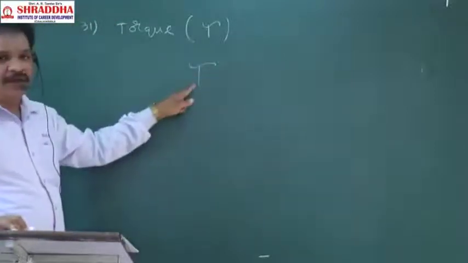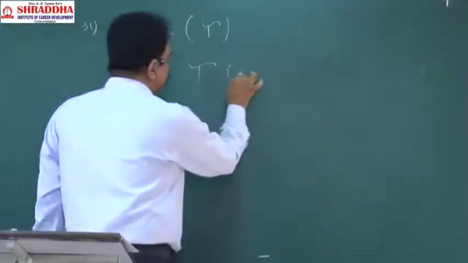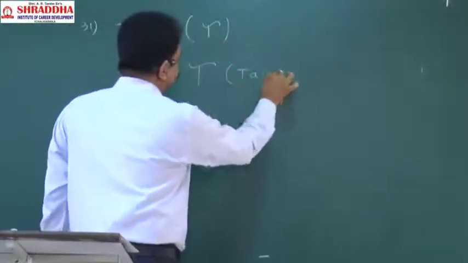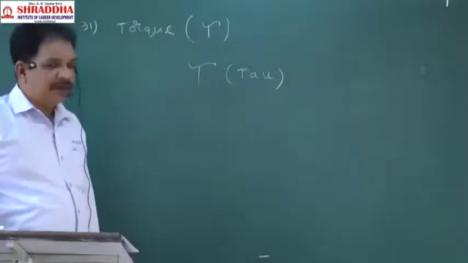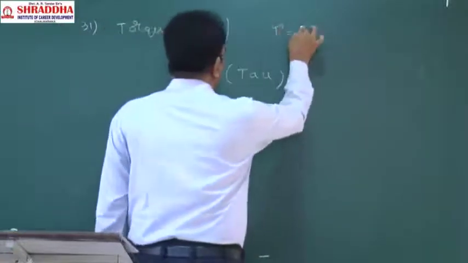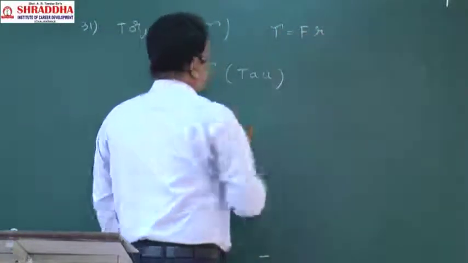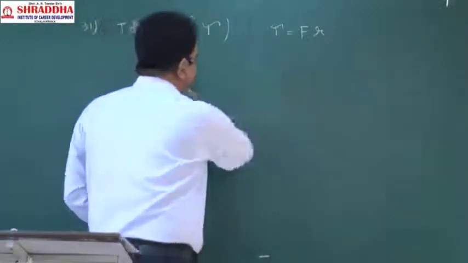This is the symbol of torque, tau, a Greek letter. Okay, how will it be defined? The formula for torque is F into R. F into R will be called torque.